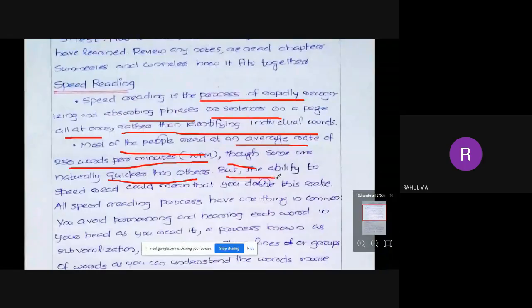But the ability to speed read could mean that you double this rate. Normally you'll be able to read 250 words per minute, but speed reading means you have to read some 500 words per minute. An average person can read around 250 words per minute, but if you want to say that you have speed reading capability, you have to read at least 500 words per minute.